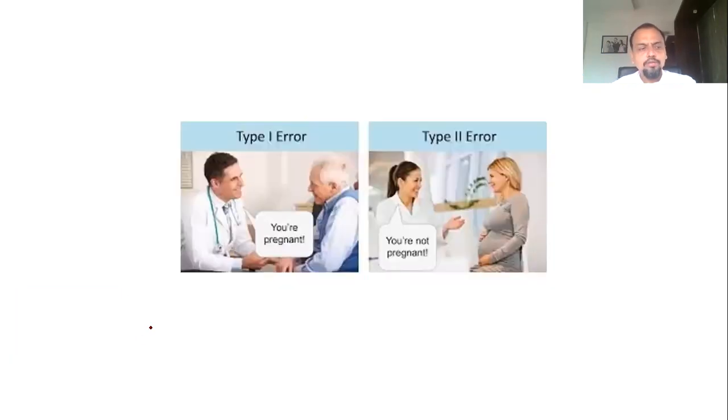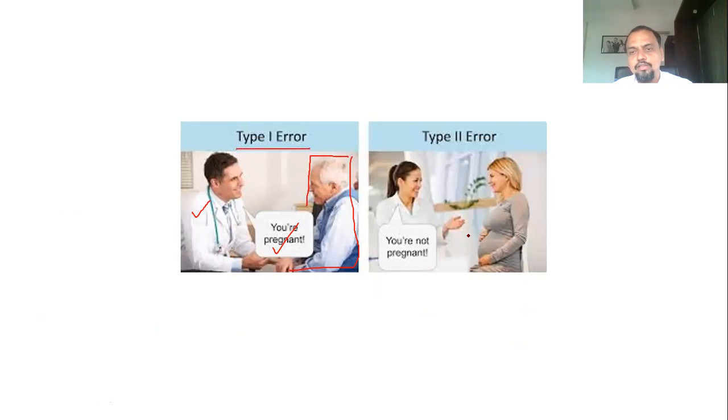Okay, good. Yeah, this is just to make a little bit fun of it. A doctor, based on the medical report that he got, is saying to a male old patient that you are pregnant because of the medical report. Okay, then it is called a type 1 error.